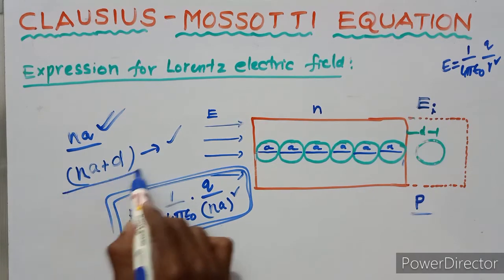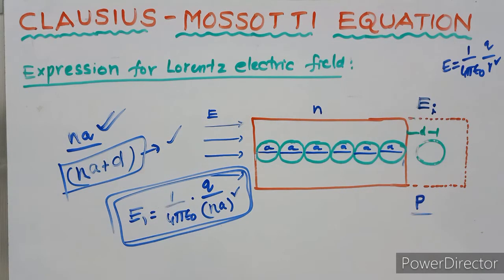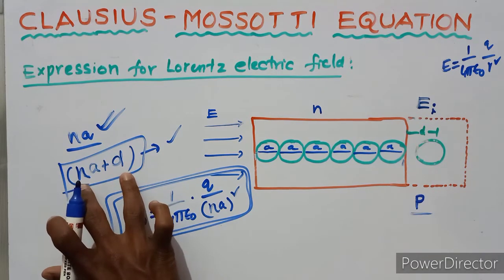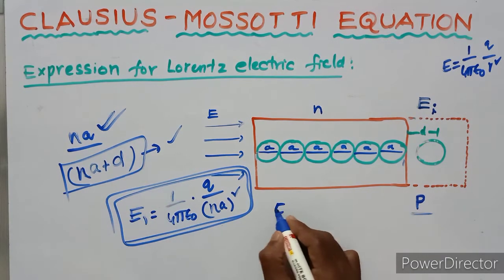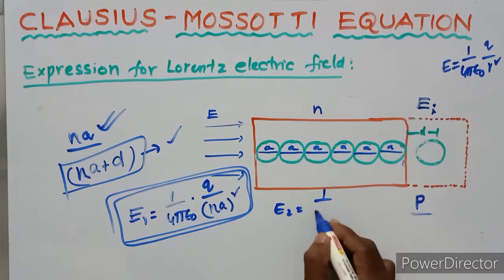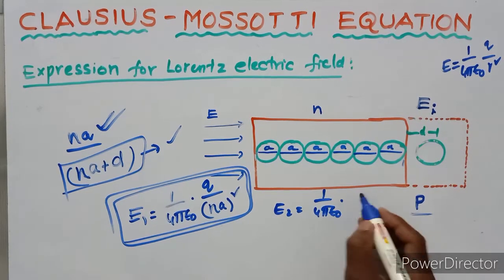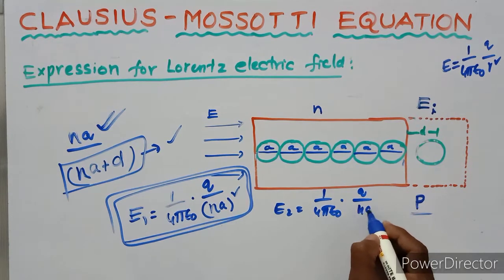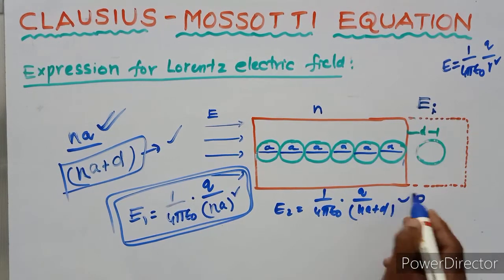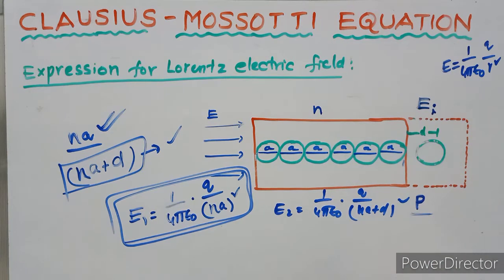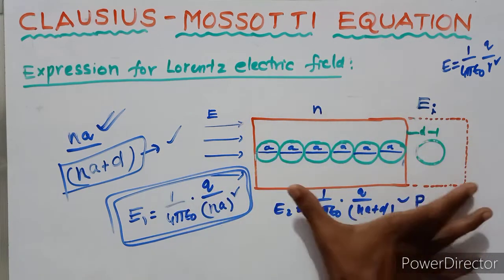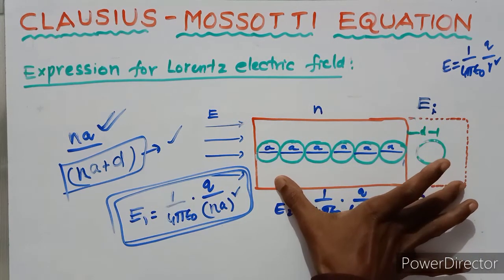Next, the distance is Na plus d. So the intensity of electric field due to distance Na plus d, E2, equals 1 upon 4 pi epsilon naught, Q upon Na plus d whole square. This is the first electric field and this is the second electric field.